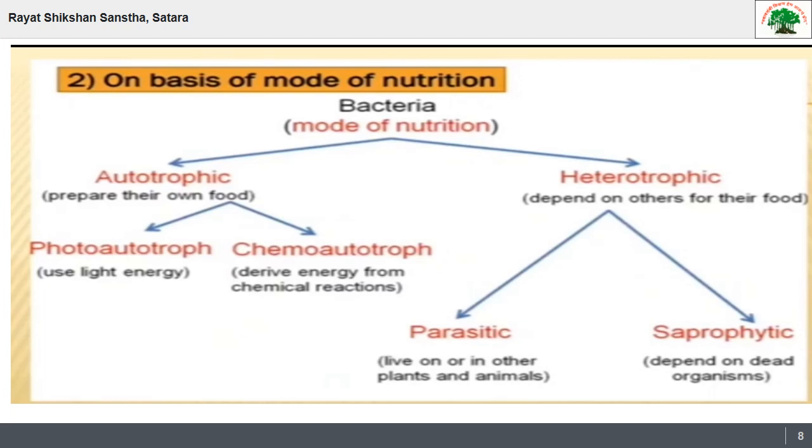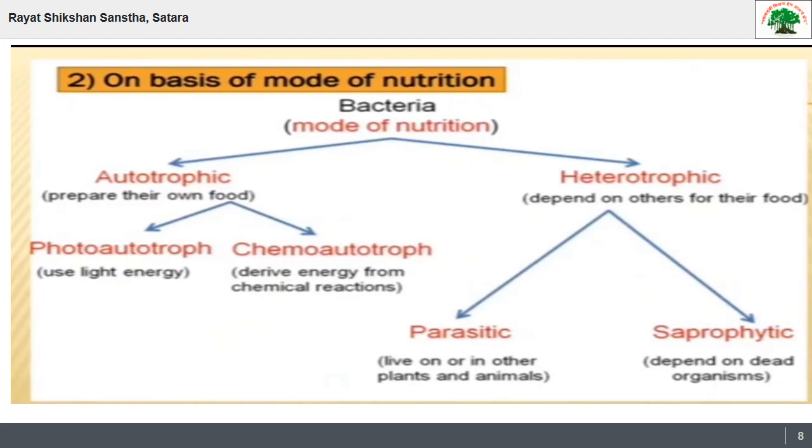This is a very simple concept. For example, green plants are autotrophs and animals are heterotrophs. Next is the autotrophic category. There are two kinds of autotrophs, photoautotrophs and chemoautotrophs. Photoautotrophs: what does it mean? Photo means light.